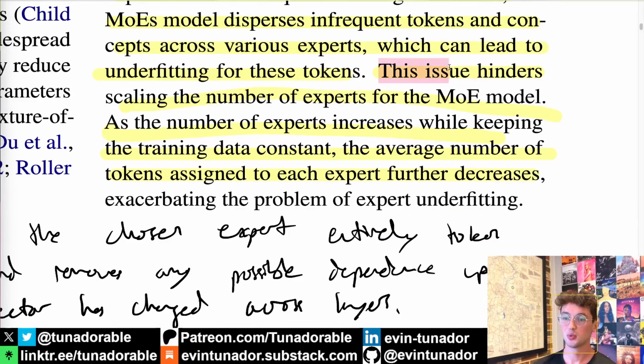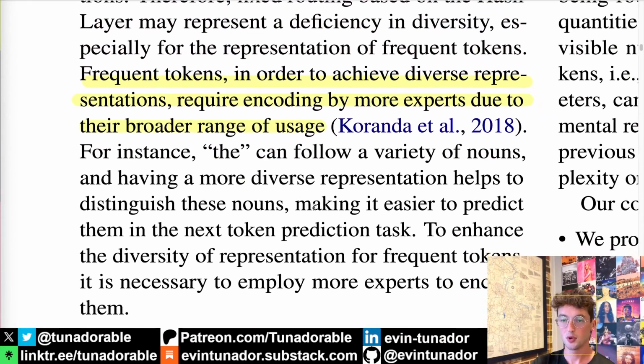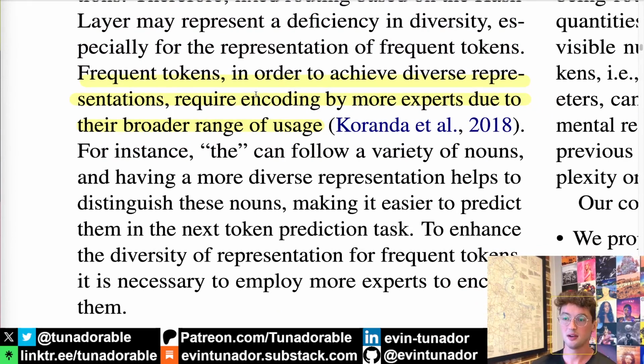And this issue really hinders scaling up the number of experts in an MoE model. It means that as you get more and more experts, these rare tokens get more evenly distributed across experts usually, unless they end up with a very hard rule from the router to stick to one expert, which is uncommon. More often they are distributed evenly. And then their data that is already rare gets split up very thinly across many, many experts as you have more and more experts. Furthermore, those tokens that are frequent necessarily require encoding by more experts, given the fact that a frequent token probably has a much broader range of use than a very rare token, right?